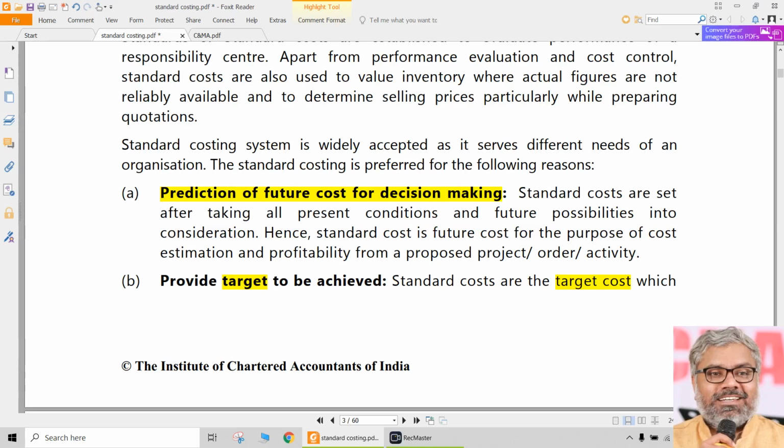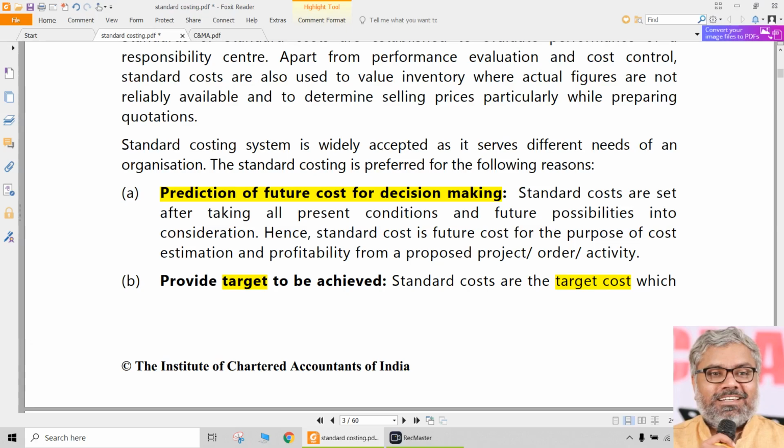It will set the target also. Okay, you have to reach your destination in 10 days. That is the target. Daily you have to travel these many nautical miles. That is a performance target. That is set by standards. Budgets will give the overall direction, no doubt. But standards will give individual, small targets also.